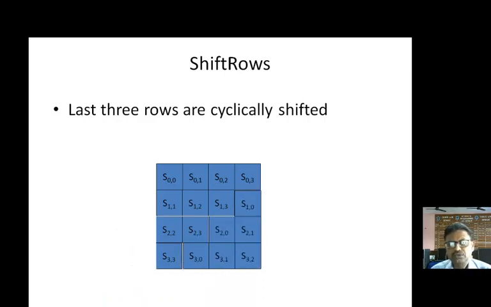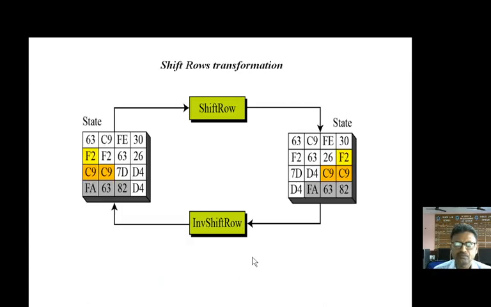So this is how the shifting is being done. You see, in row number 1, 1 byte is shifted. This is row number 2, 2 bytes are shifted. And this is row number 3, so 3 bytes are shifted. So the shift row transformation is very simple. This is the example which has been shown.